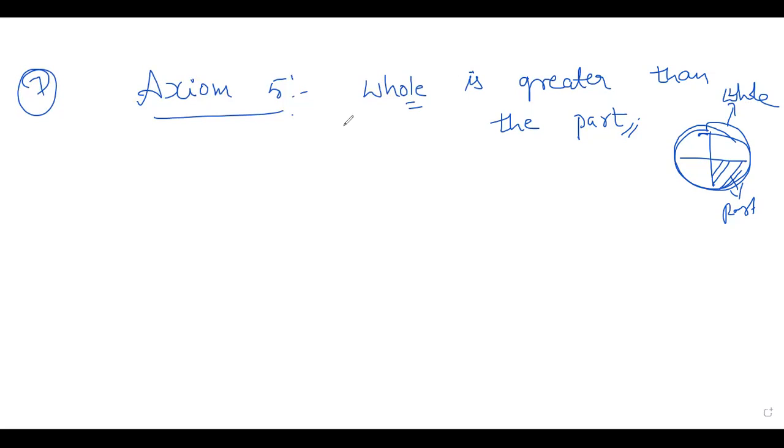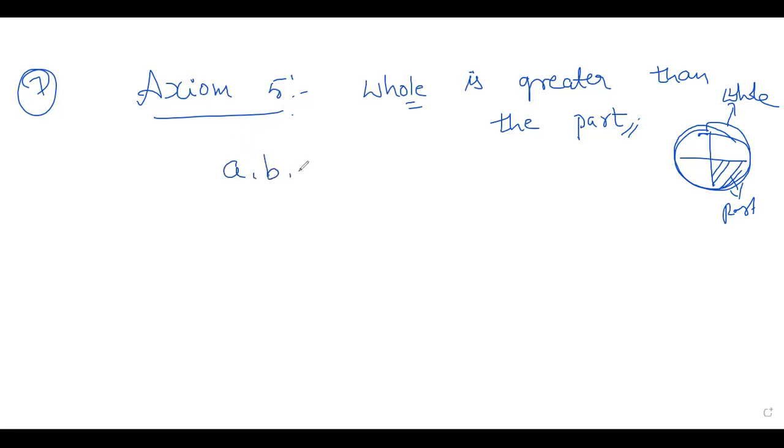That is axiom 5. See here, it is known as a universal truth. I have already told you these are called universal truths because they hold true in any field. That is true everywhere, right? So that's why it is called a universal truth.